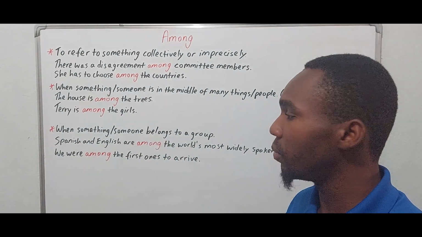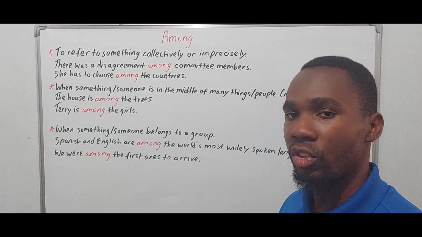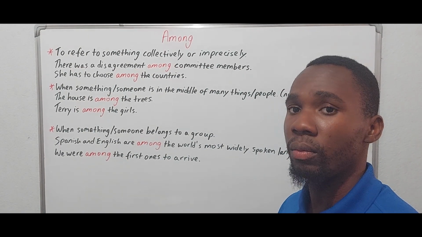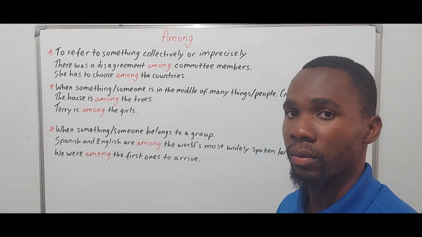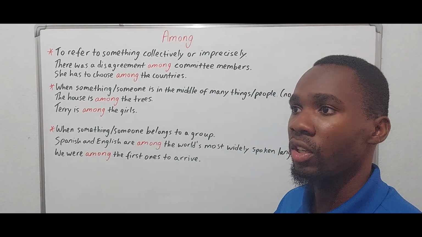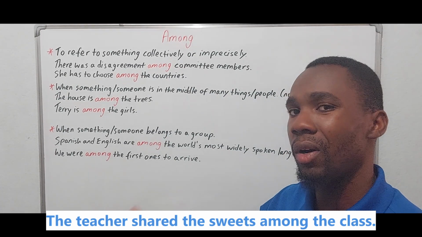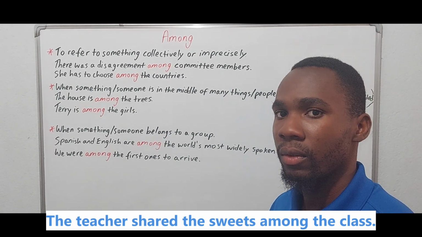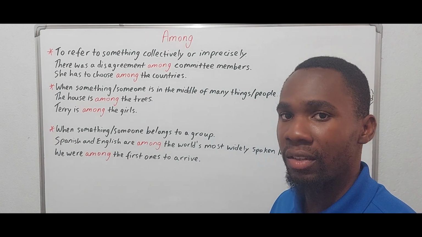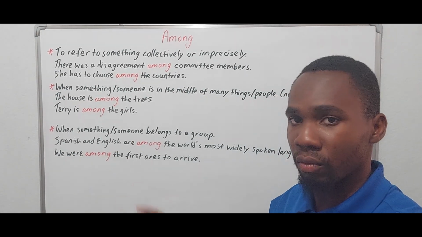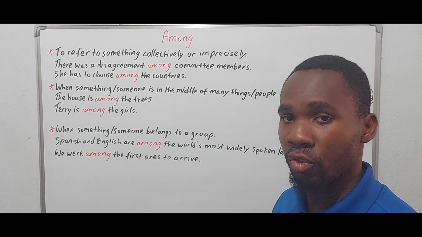So when it comes to distribution, we are going to use among if we are talking about more than two persons. The teacher shared the sweets among the class. The class is comprised of many students, it could be 30 students, what have you, but it's a large amount of students.